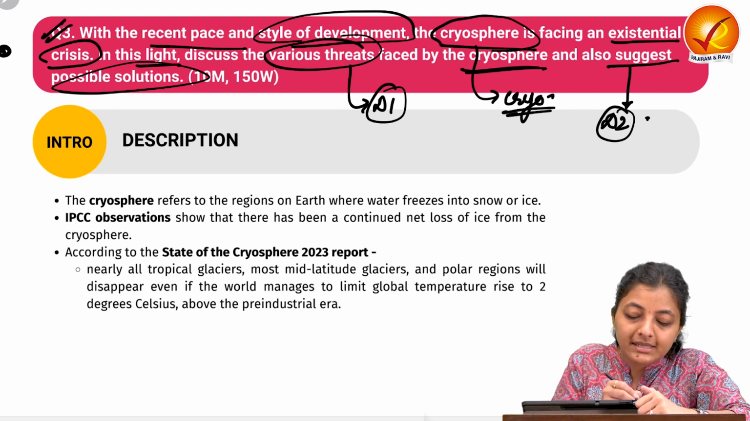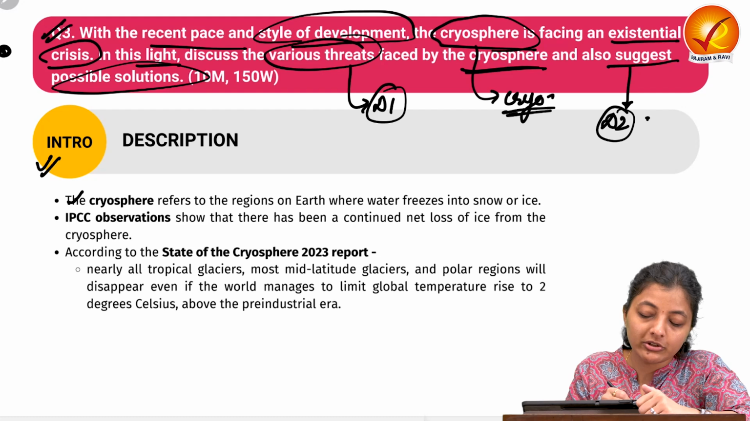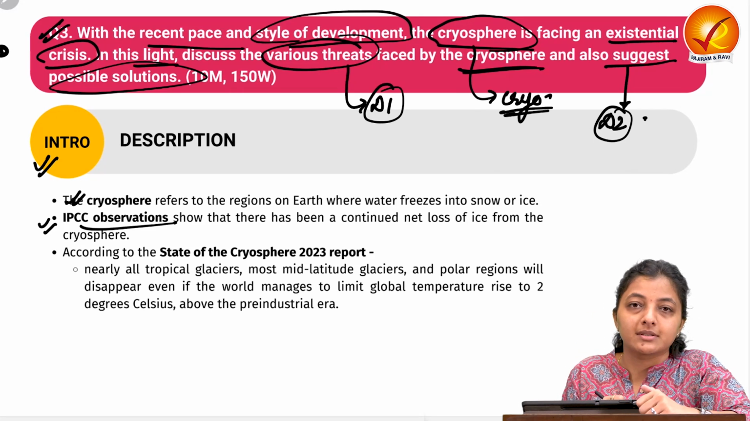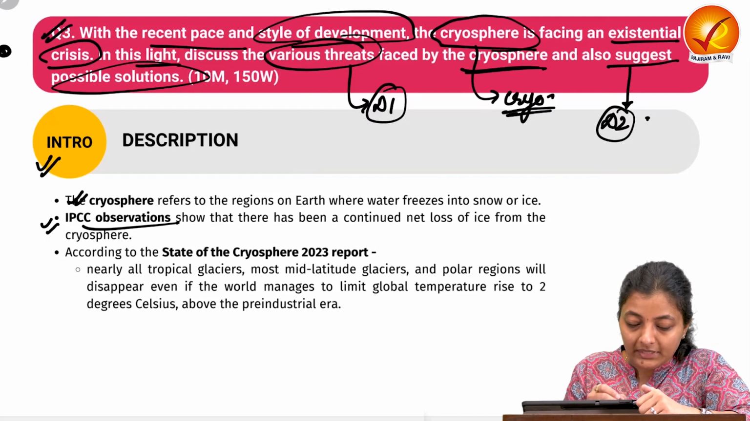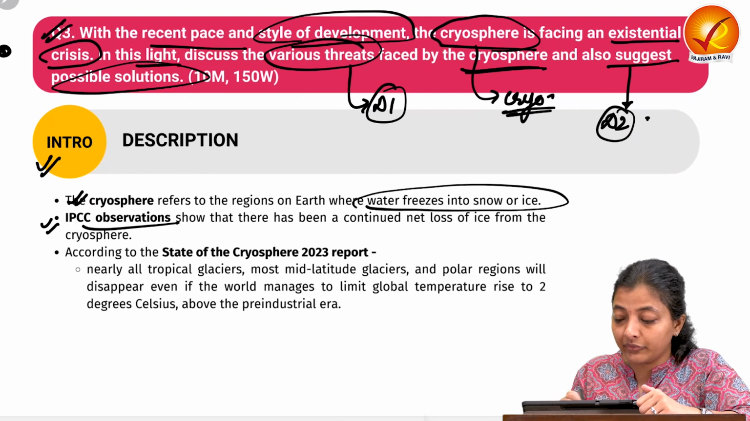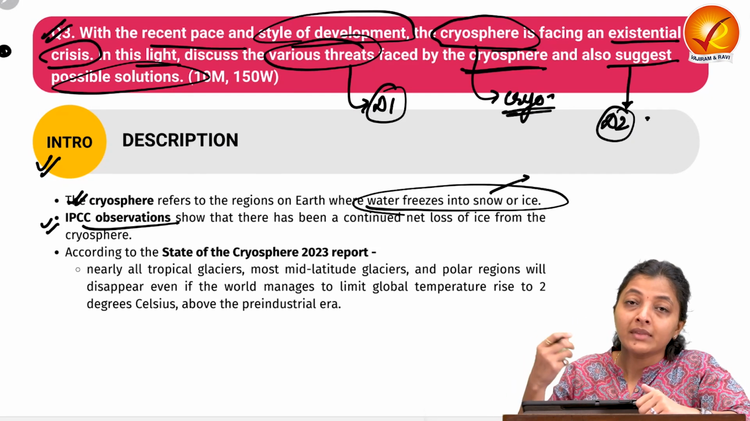Okay. So let's start with the introduction. In the introduction, you can write about the definition of cryosphere. You can also write about the IPCC observations over here. Let's see how. The cryosphere refers to the region on the earth where the water freezes into snow or ice, like glaciers, sea ice, etc.